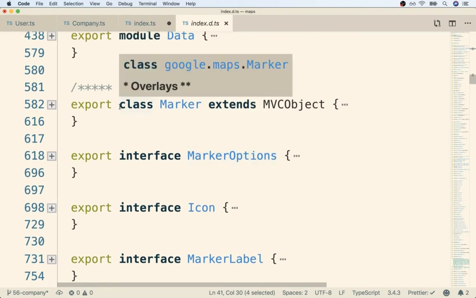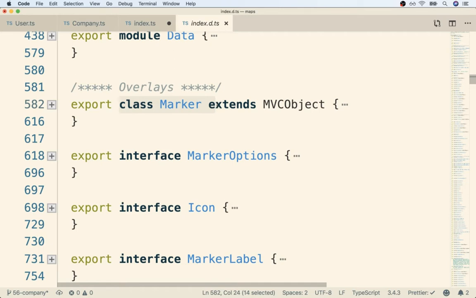Here's another one that's probably going to be relevant for us, something called marker. Remember, we eventually want to show a marker on this map, so we might eventually have to take a look at this thing right here to understand how to create a marker.